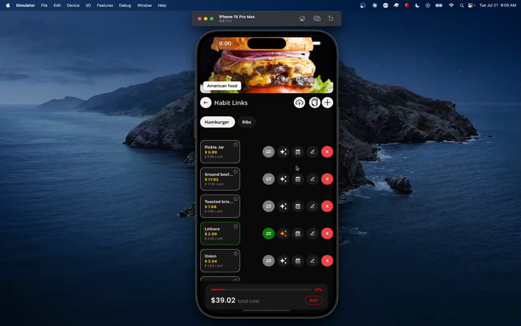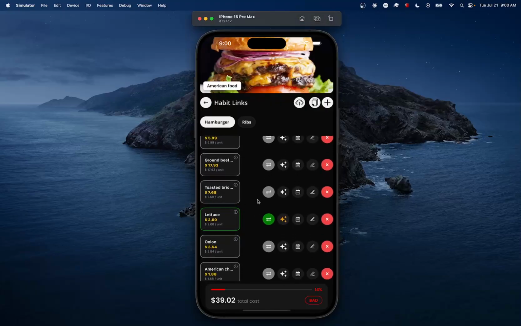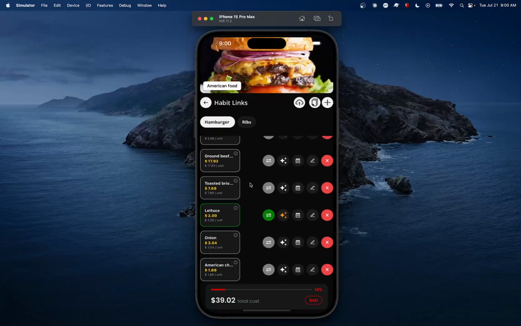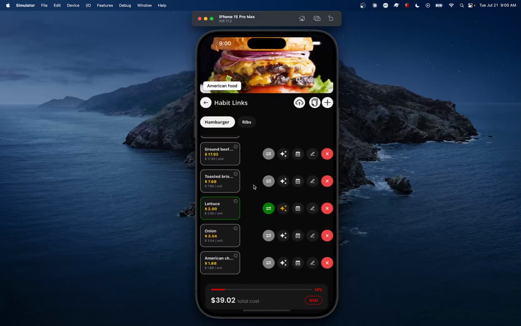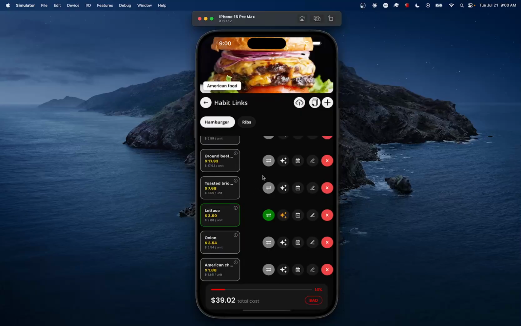All right, so we have been able to score one item, right? And if I have to do each one at a time, it's going to take a few minutes. Frankly, what we expect at NoCap is that a user might have 100 items for just one habit link, and we don't expect the user to click on one item at a time.